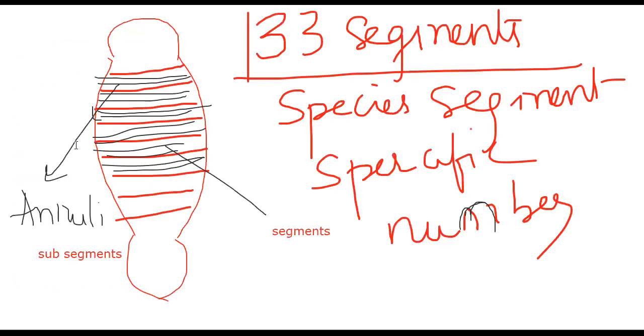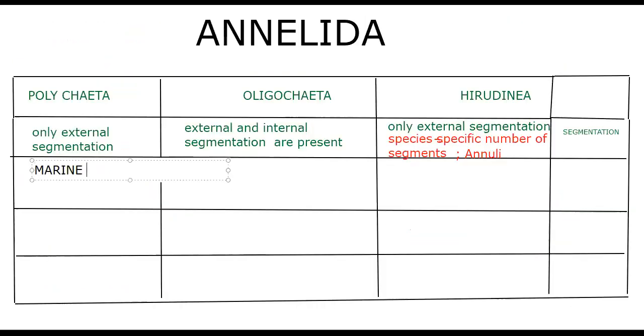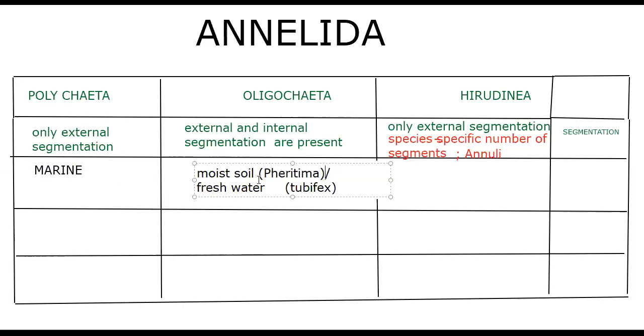Now let's talk about habit and habitat. Mostly marine in the case of Polychaeta. Oligochaeta live in moist soil, but some are there in fresh water also. The example for fresh water is Tubifex. But mostly moist soil, and for moist soil we can take the example of our earthworm, which we call Pheretima.